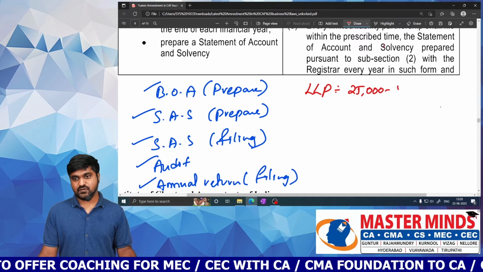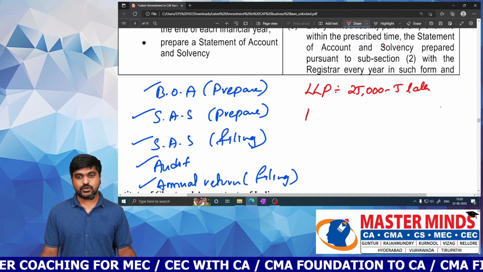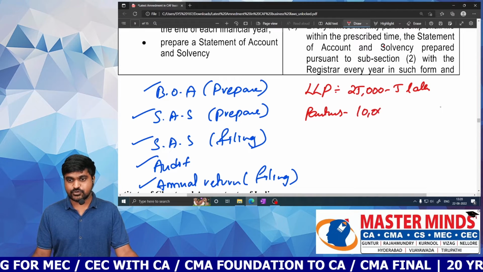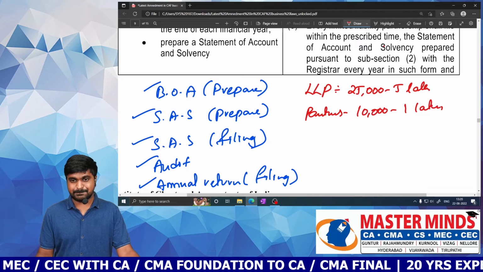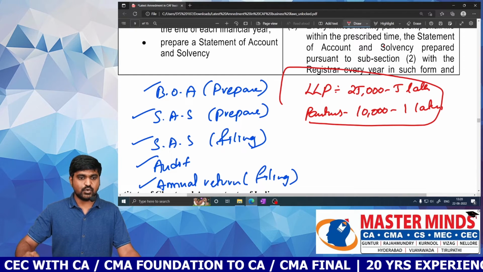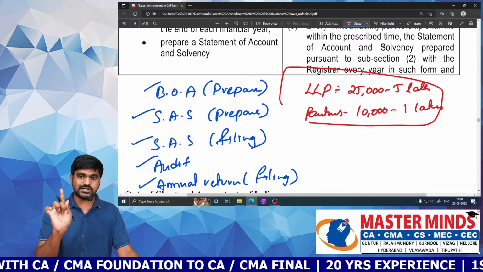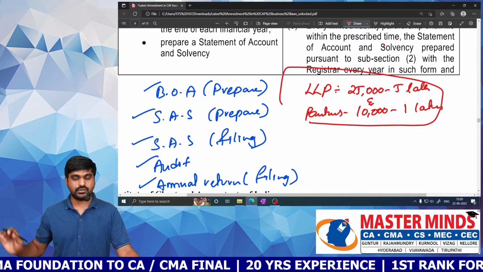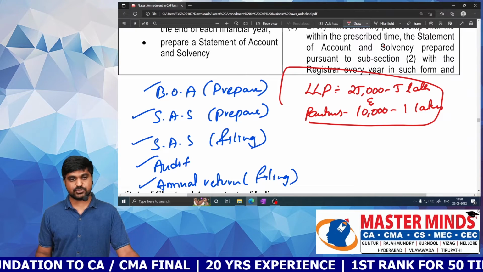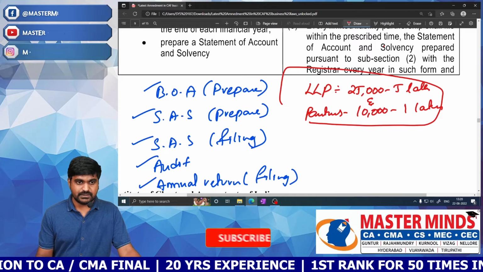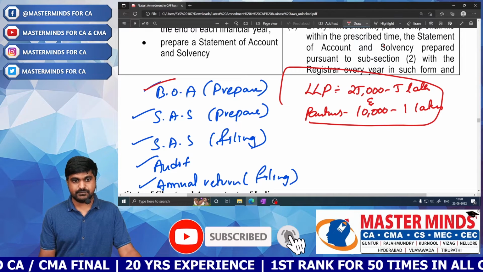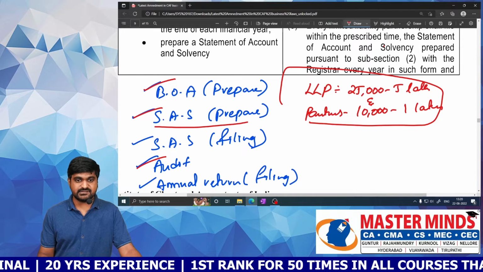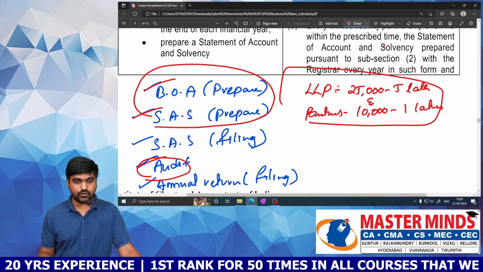25,000 to 5 lakhs. And the fine on partners is 10,000 rupees to 1 lakh. So these are the previous fines. If you fail to follow any one of these rules, then the LLP needs to pay 25,000 to 5 lakhs and the partners need to pay 10,000 to 1 lakh rupees. Now what is the amendment? For books of accounts preparation, statement of account and solvency preparation, and audit cases, there is no amendment. They need to follow the old rule only.